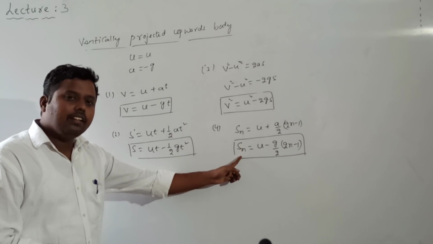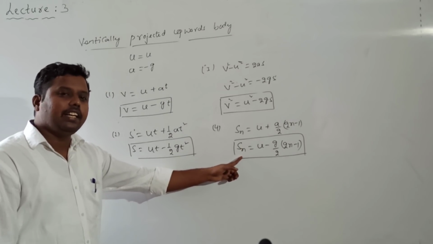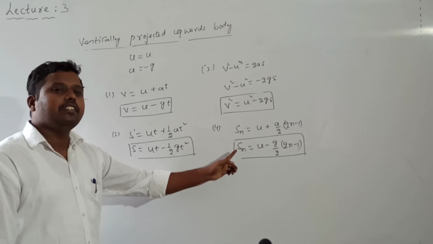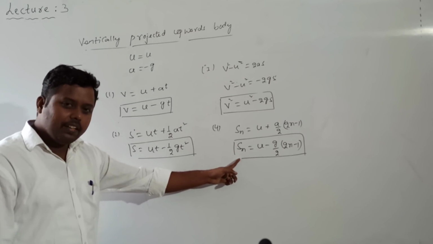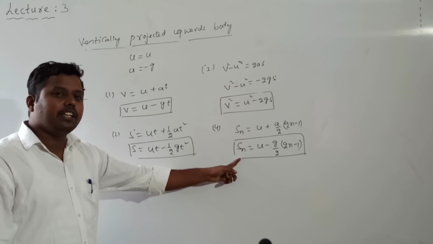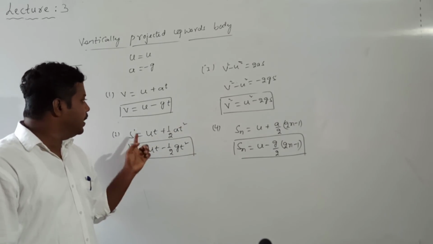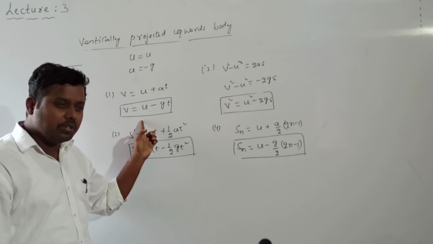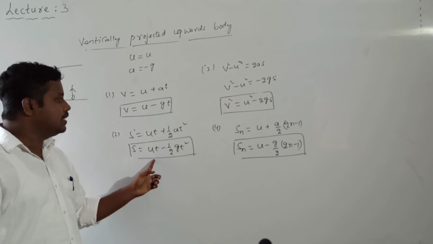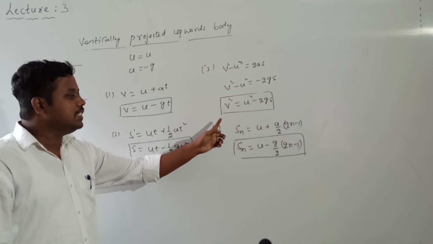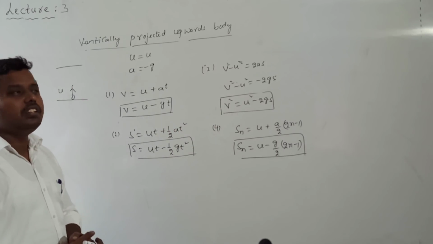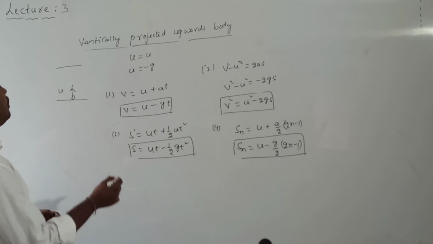If the distance traveled in the nth second is h, the distance traveled in the n plus 1 second will be h minus g, similar to the first equation. So velocity decreases, distance traveled for the total time of journey decreases, final velocity decreases, and distance traveled in the last nth second also decreases for a vertically projected body.